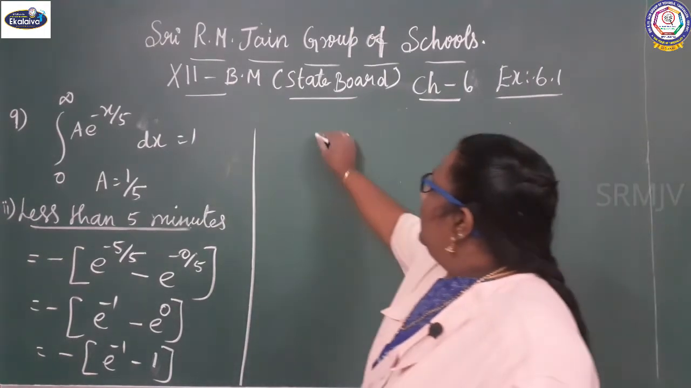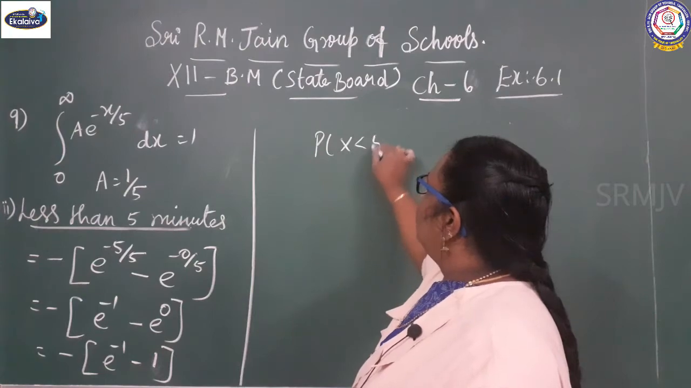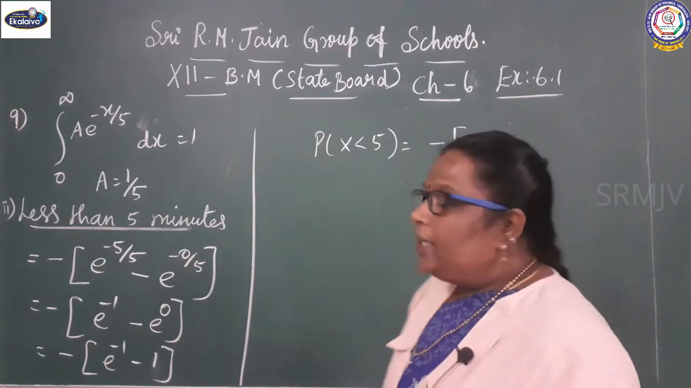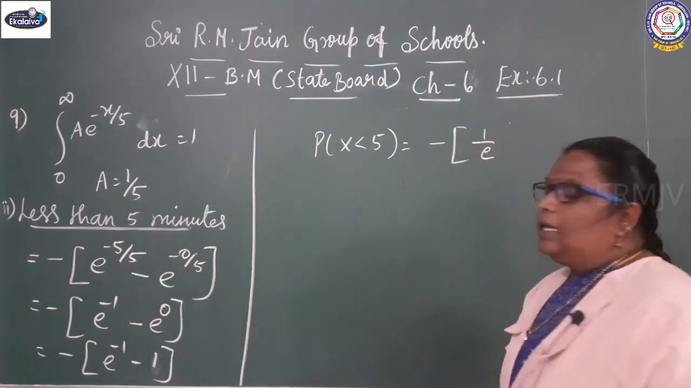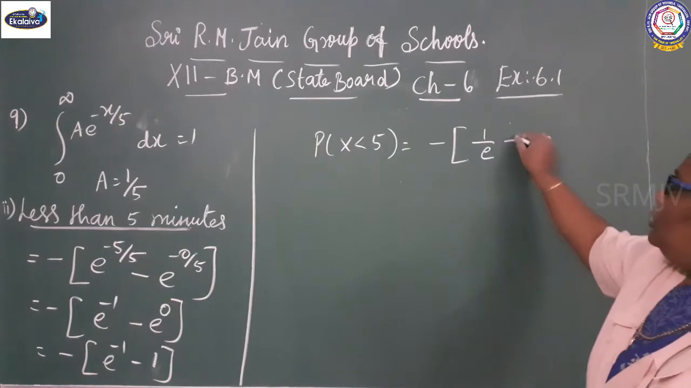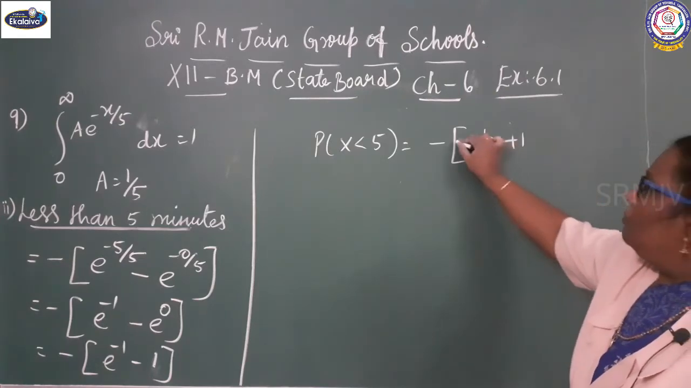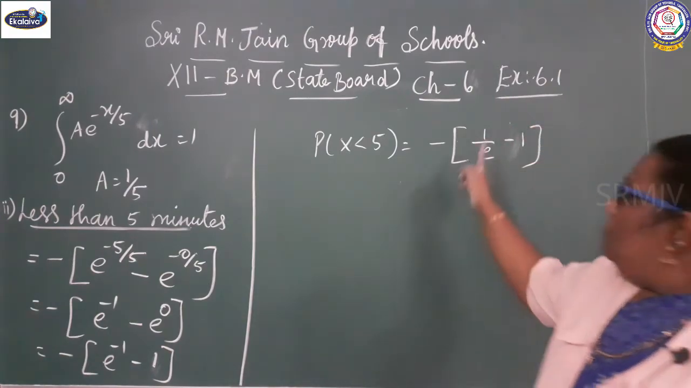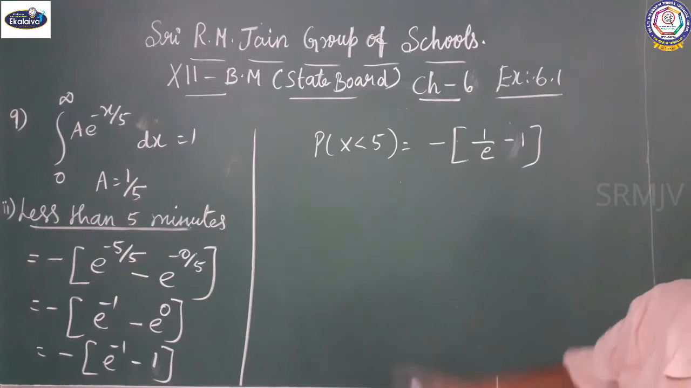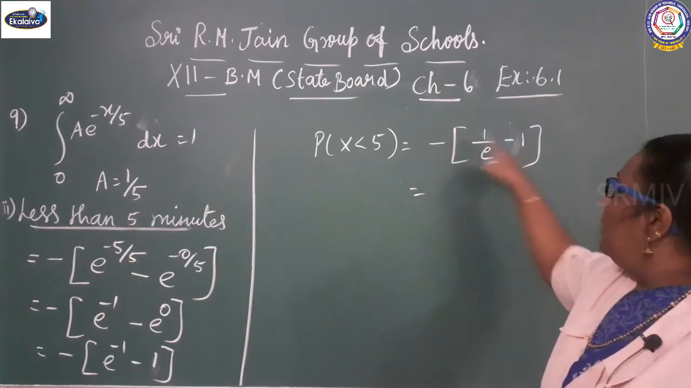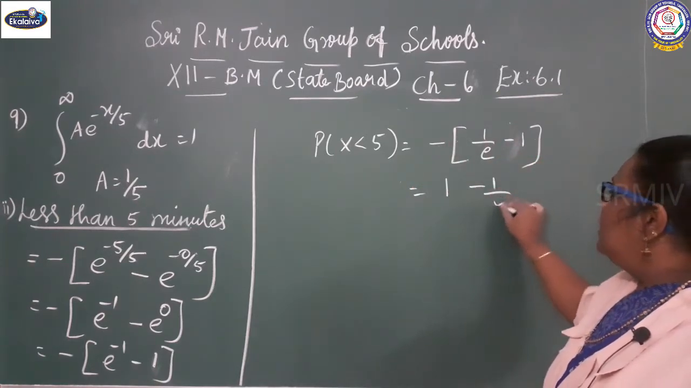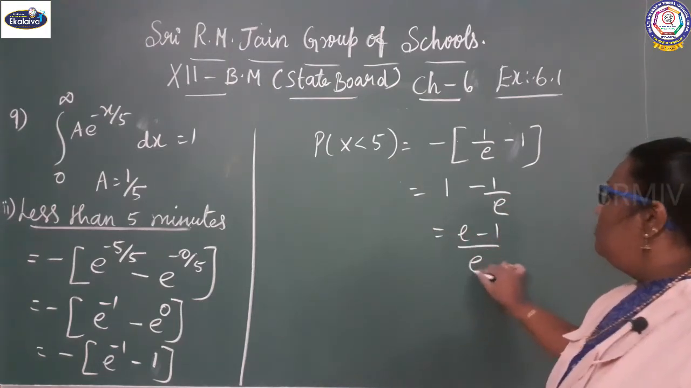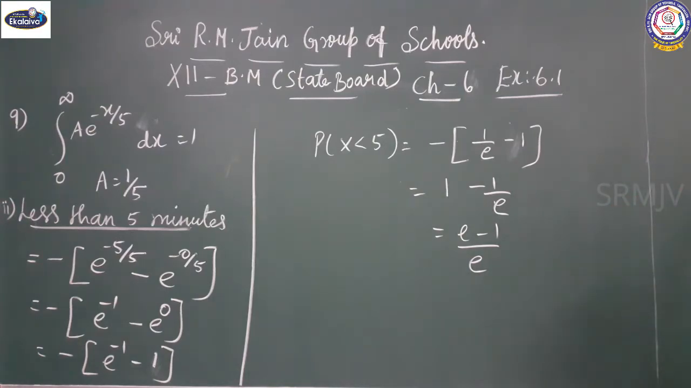So P of x less than 5 equals minus e power minus 1 minus minus 1, where e power minus 1 is nothing but 1 by e. Minus into minus plus 1, minus 1 by e. You can take the LCM: e minus 1 by e.